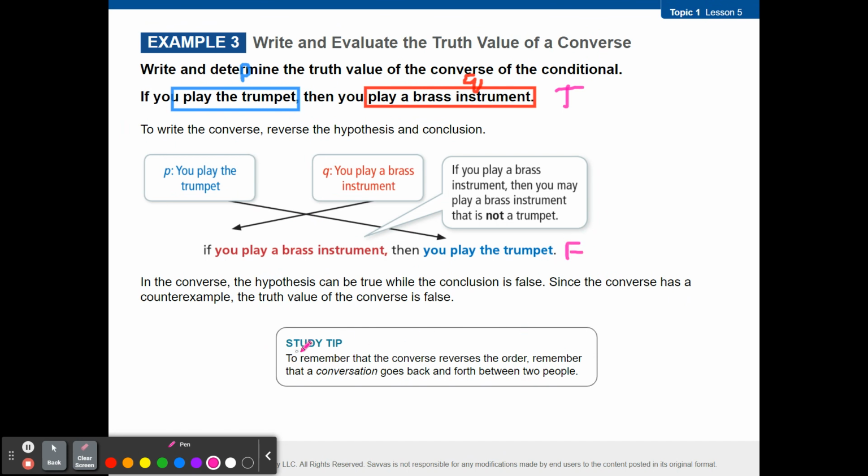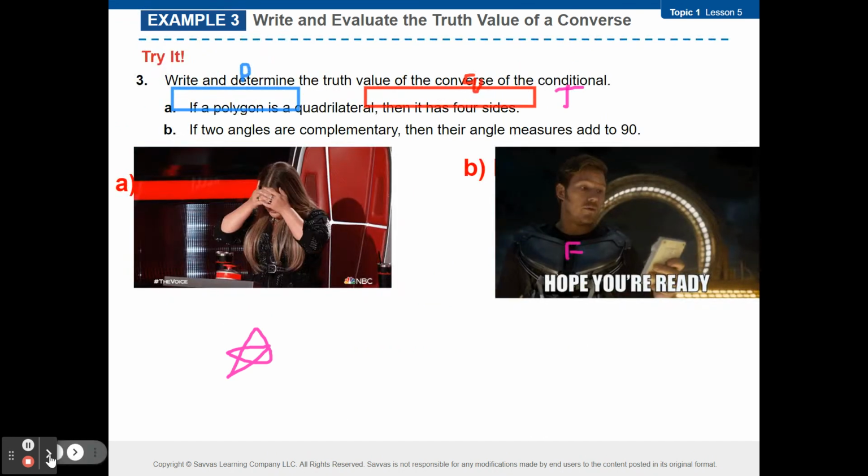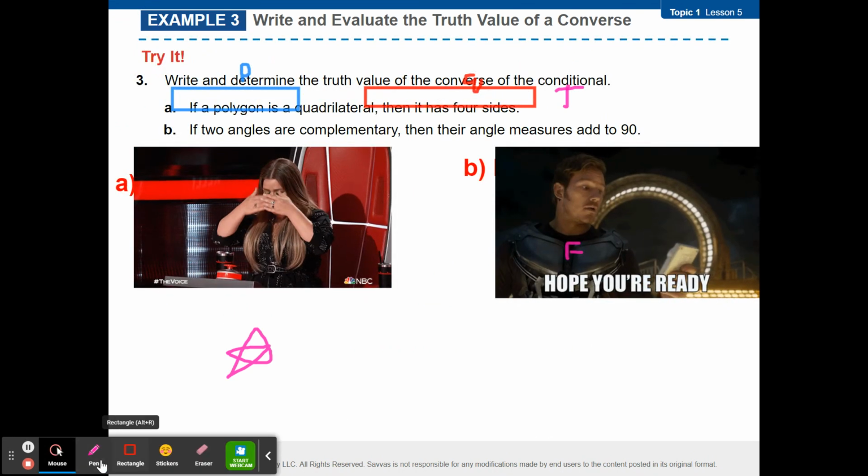So just remember this is just a study tip. Take it with what you will. It says to remember that the converse reverses the order. Remember that a conversation goes back and forth between two people. That's just their study tip. You guys make the call as to how you want to remember it. Okay. Any questions before we move on?